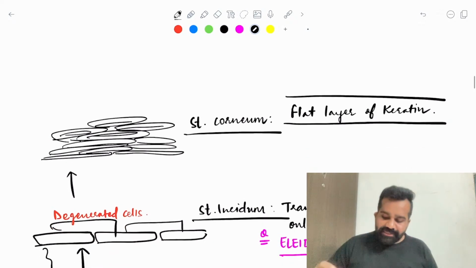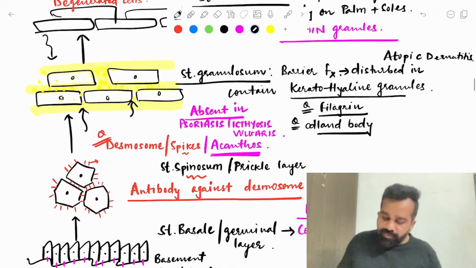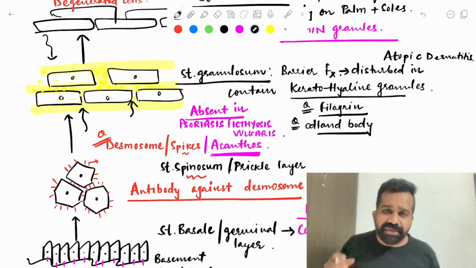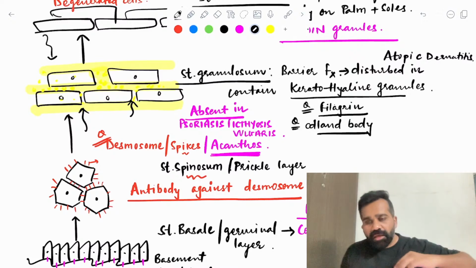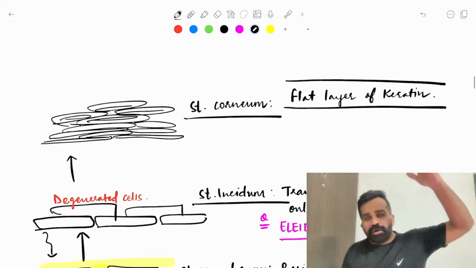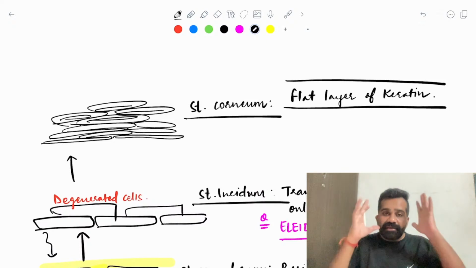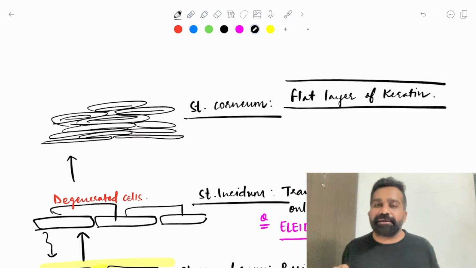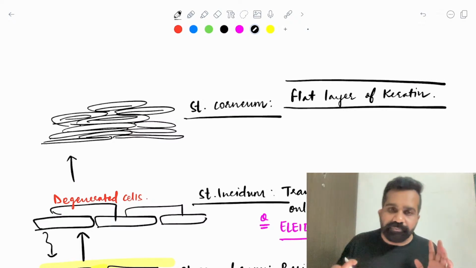So first of all, understand what we discussed: in the lowermost layer, which is the stratum basale, there is the least amount of keratin. But as we go into the uppermost layer, which is the stratum corneum, it has the maximum amount of keratin. Because it has a maximum amount of keratin, we say corneum.